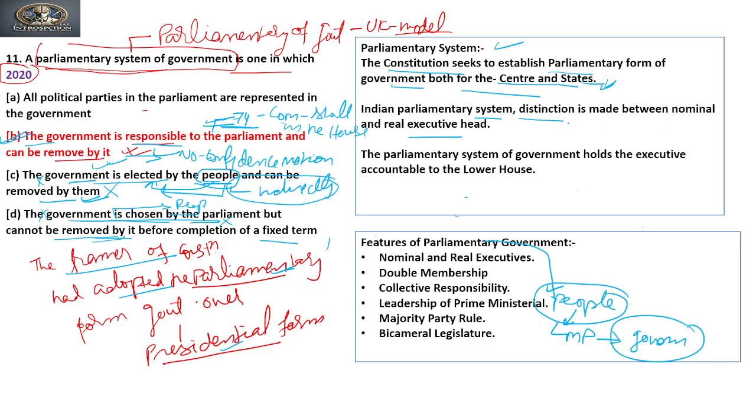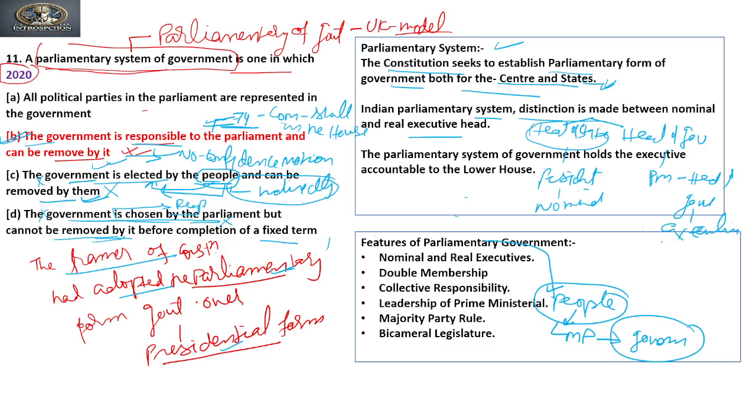Yes, in the Indian parliamentary system we have two heads. One is the head of state and the other is the head of government. The head of state is the president. The president in India is known as the head of state, whereas the prime minister is known as the head of government, right? And this head of state is known as the nominal head, and the prime minister, the head of government, is known as the executive head, or rather the real executive head.